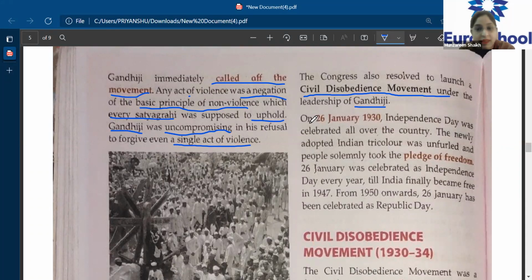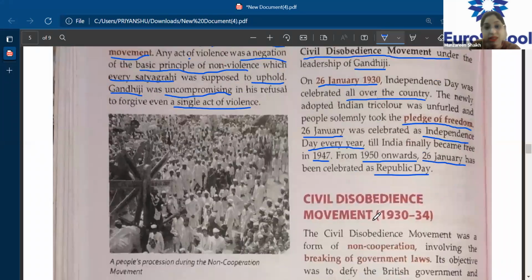On 26 January 1930, Independence Day was celebrated all over the country, because they now wanted India to have complete independence. The newly adopted Indian tricolor was unfurled, and people solemnly took the pledge of freedom. 26 January was celebrated as Independence Day every year till India finally became free in 1947. From 1950 onwards, 26 January has been celebrated as Republic Day. So please underline all these points. These are all important.